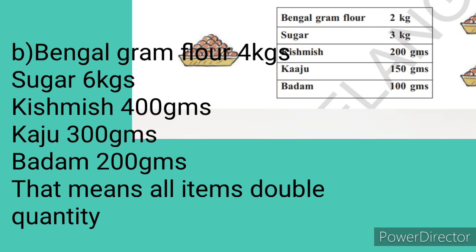Bengal gram flour 2 kgs means it will be 4 kgs. Sugar 6 kgs. Kishmish 400 grams. Kaju 300 grams. Badam 200 grams. So all the items are doubled now. Instead of 5 kgs, if she wants 10 kgs, then the items will be doubled. The quantity will be doubled.